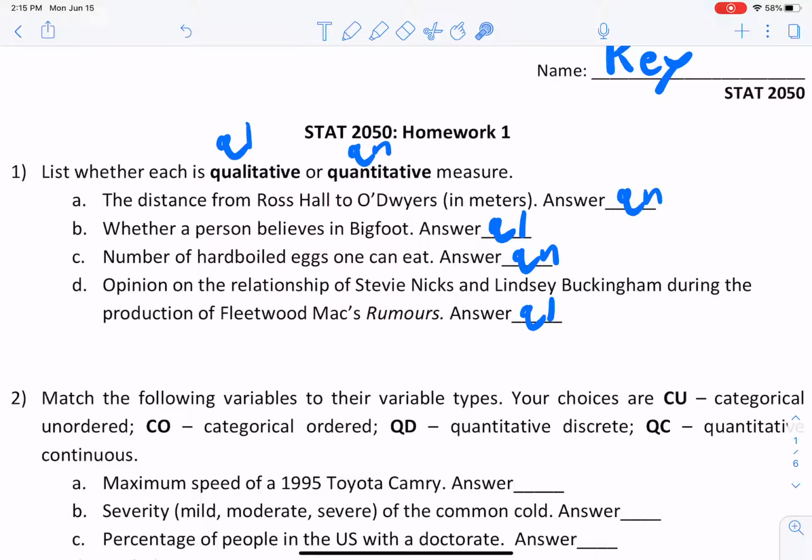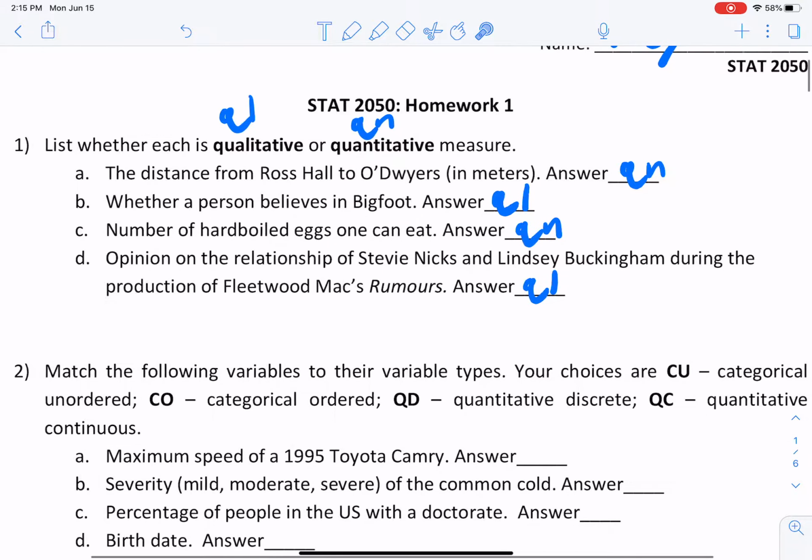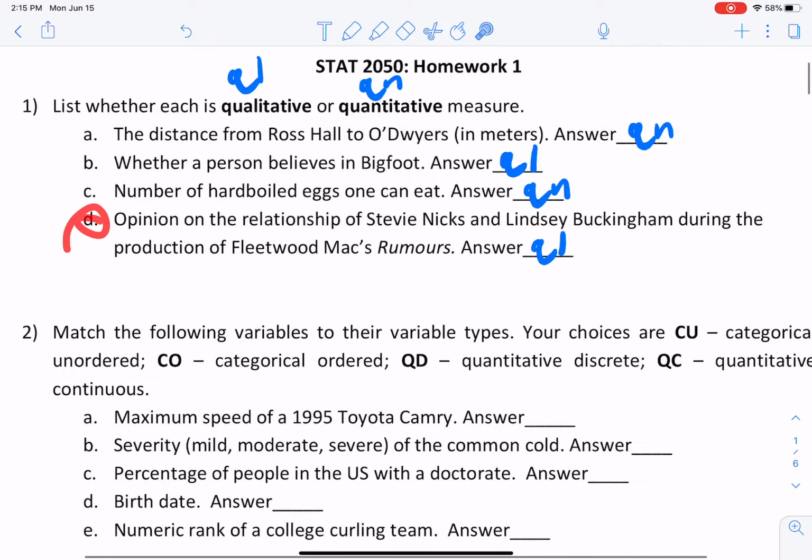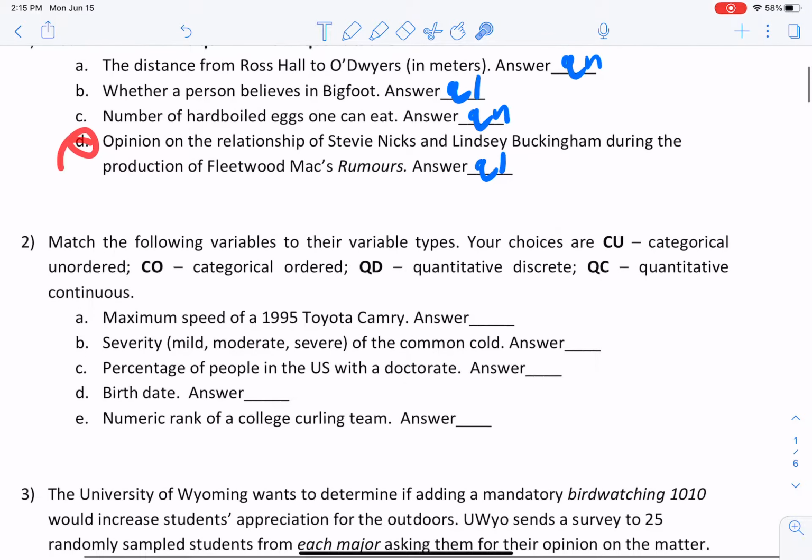So whether a person believes, right? That's yes or no, I do or don't. Or an opinion on something. I think that their relationship, they hated each other, but I think it was necessary for Rumors to be so good. Anyway, there's a whole story behind this album that's really good. Anyway, that's not what this class is about, so let's move on.